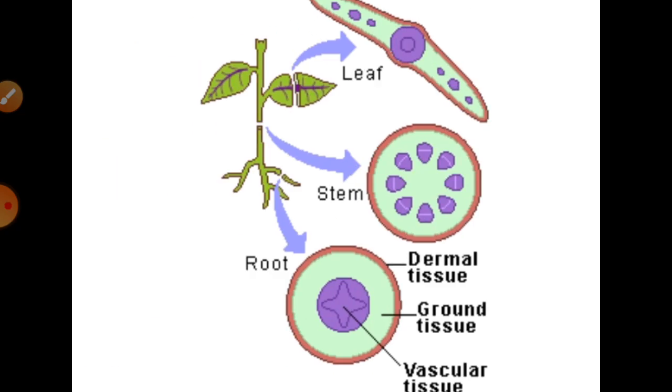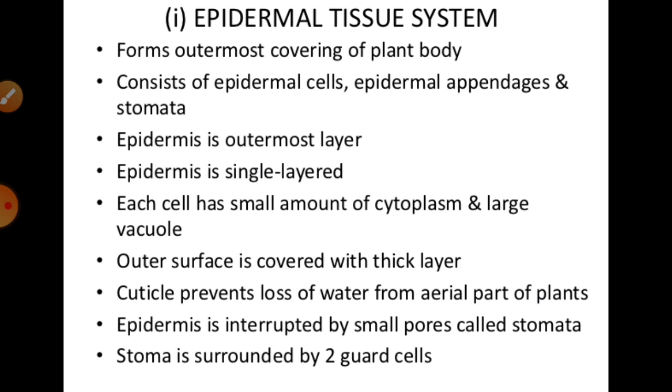So under this tissue system, as we know, epi means upon or on any surface, that means the skin. Whenever the skin can be found of anything, even if it is a plant, even if it is an animal, it generally contains different types of such tissues. They are known as the epidermal tissues. Even we can say the epidermal tissue system can be categorized with the help of epidermis as well as the stomata. So if we say directly about the epidermis, it is the outer layer of the main plant body, right,